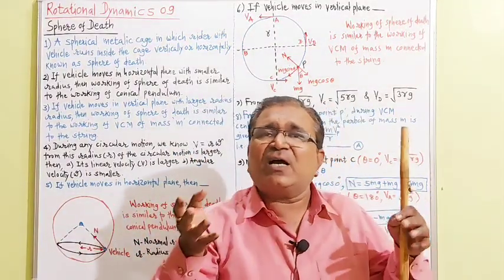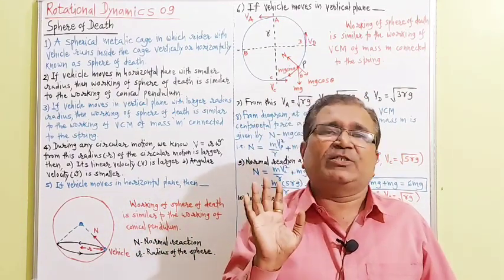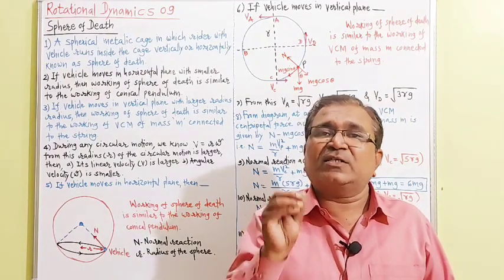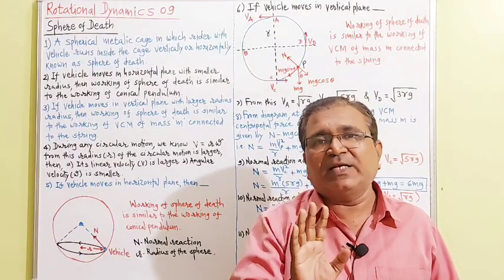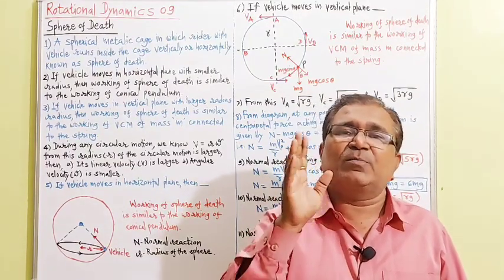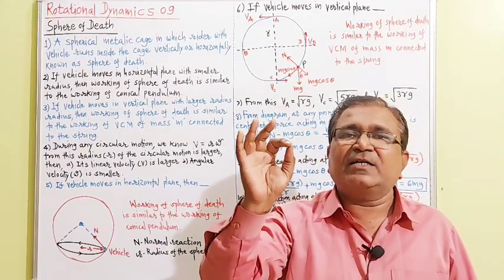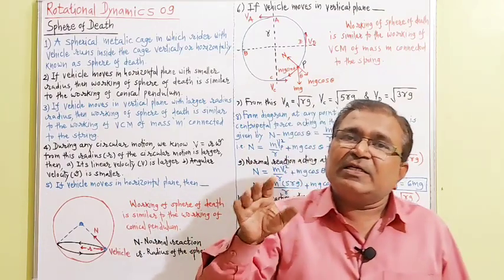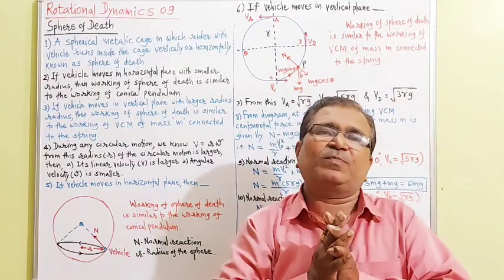All the things that I have discussed here are not for your board examination. They are only for your competitive examination. So as long as the sphere of death is concerned, the most important sentence we know is that the sphere of death is nothing but a metallic spherical cage in which a rider with a vehicle is moving inside the spherical cage. We call it the sphere of death.